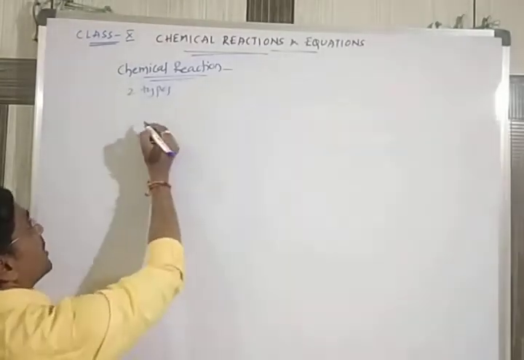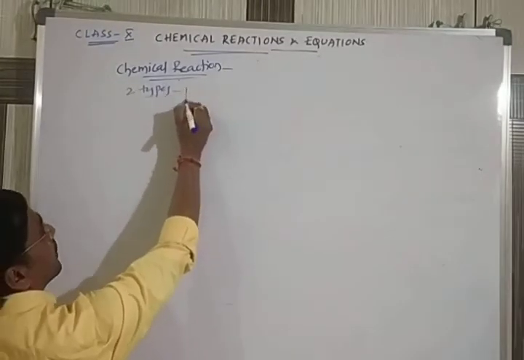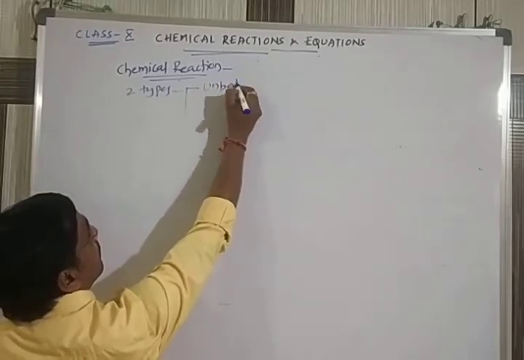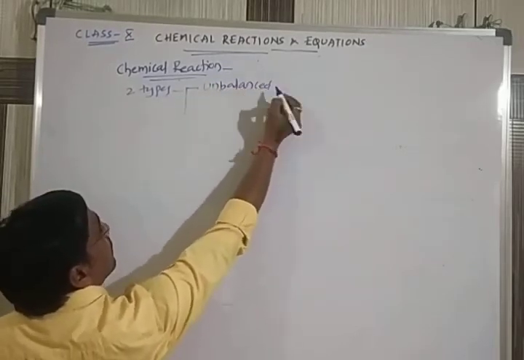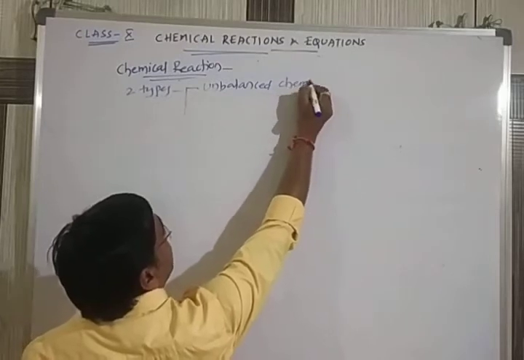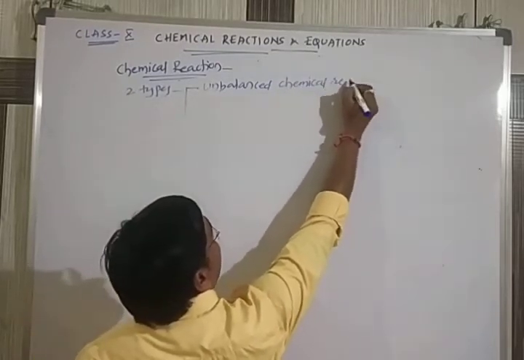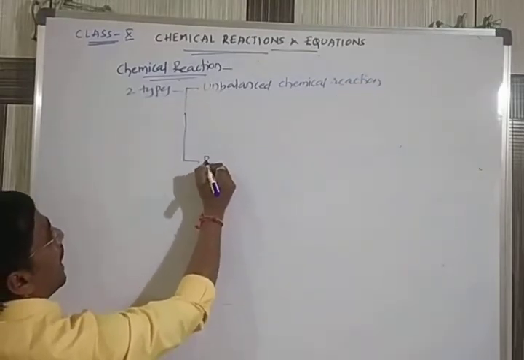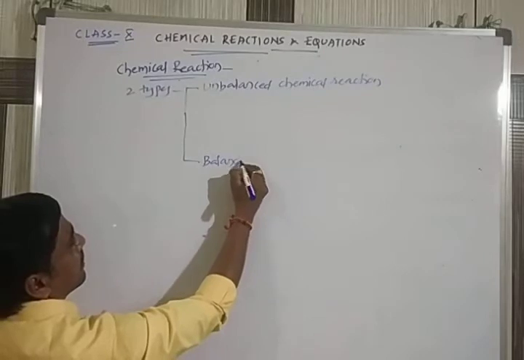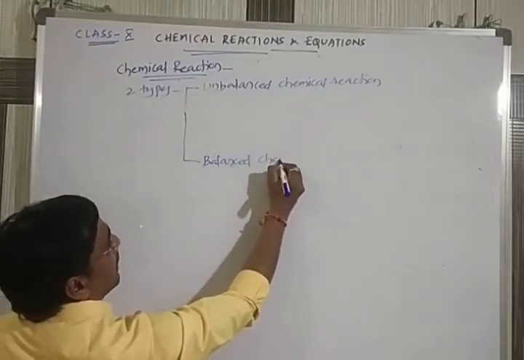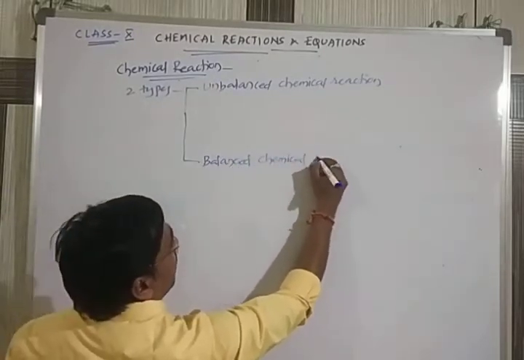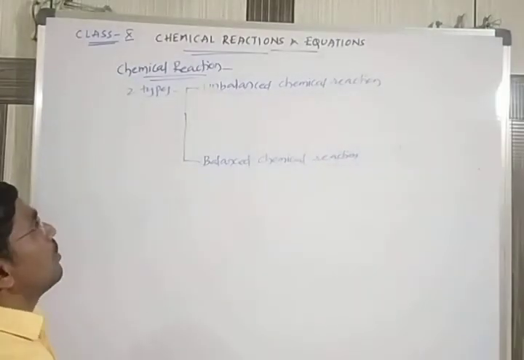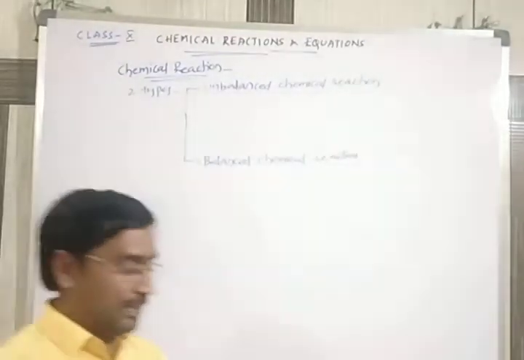The first one is called unbalanced chemical reactions. The second one is called balanced chemical reactions. We come across two: unbalanced as well as balanced. So what do unbalanced and balanced mean?